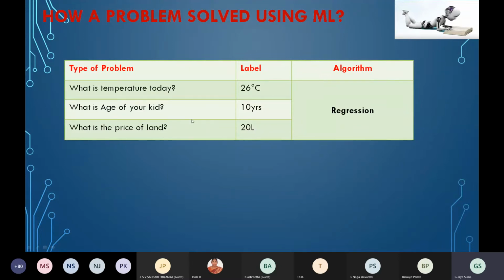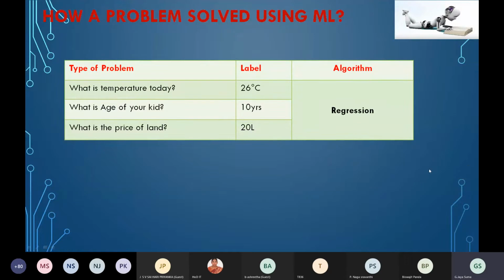26 degrees. What is the age of your kid? 10 years. What is the price of the land? 20. What is your marks? What is your attendance? If I ask, are you present here today, what will you say?